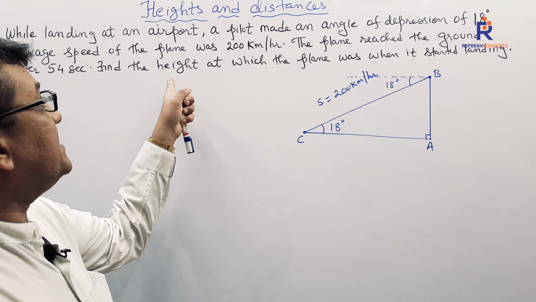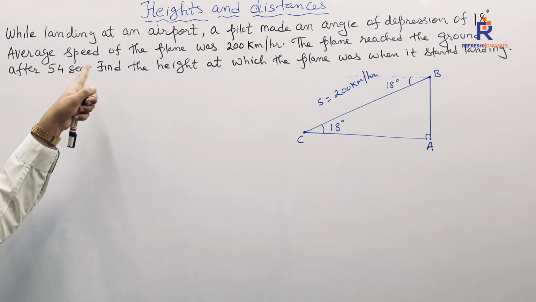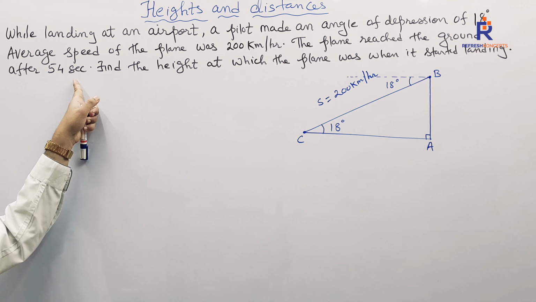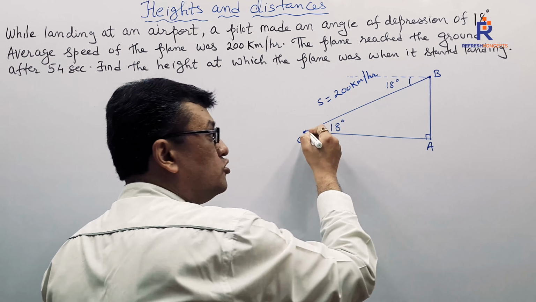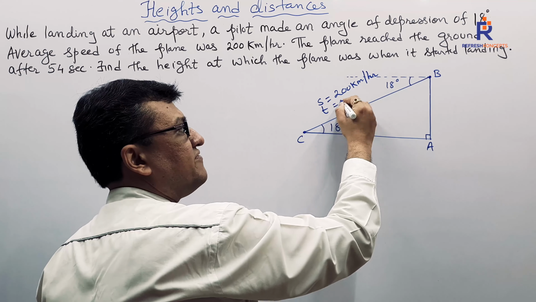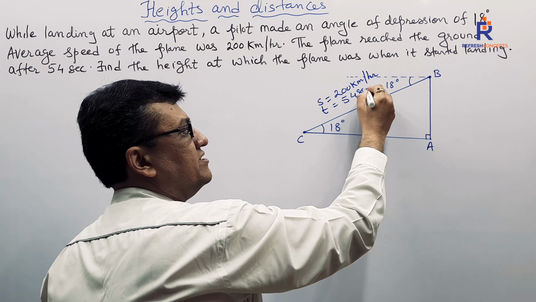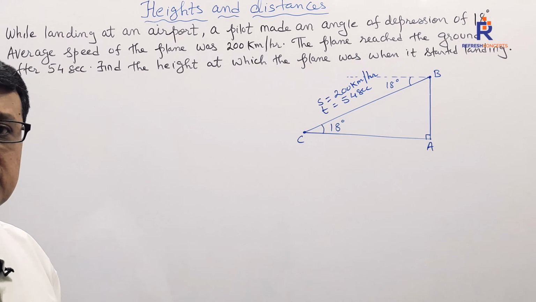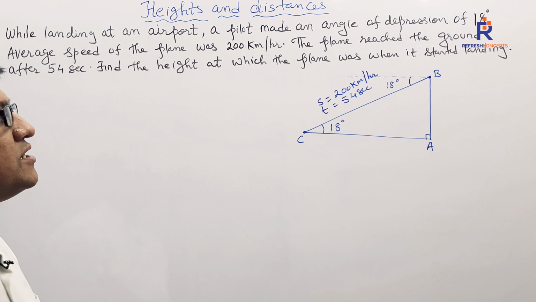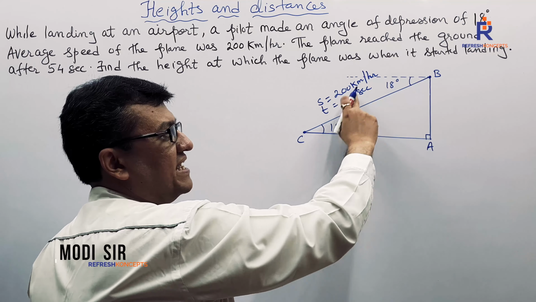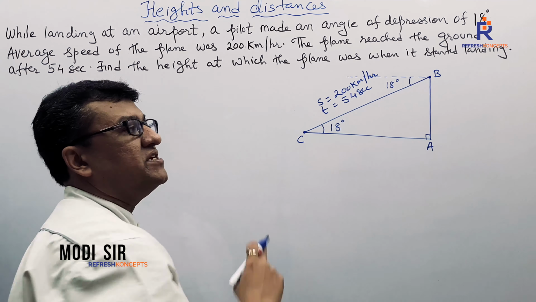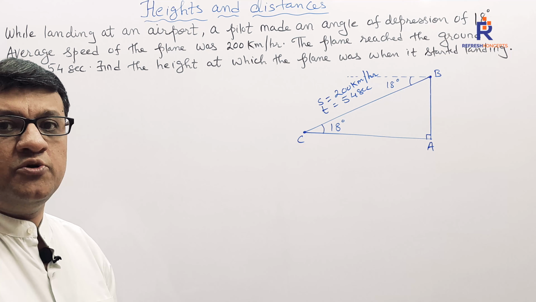What is the time they have said? It took 54 seconds. The plane reached the ground after 54 seconds. That means the time is from B to C. The time is 54 seconds, children. Right? We intend to find out the height of the ground. Don't you think so that this is in second, this is in kilometer per hour. We need to convert this into meters per second? Indeed, we will do so.